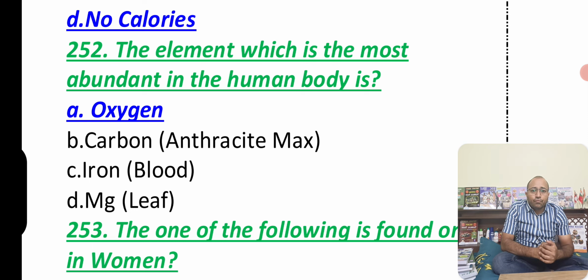When it comes to carbon, the purest form of carbon, that is anthracite, has the maximum carbon content. When it comes to a leaf, it has magnesium in it.